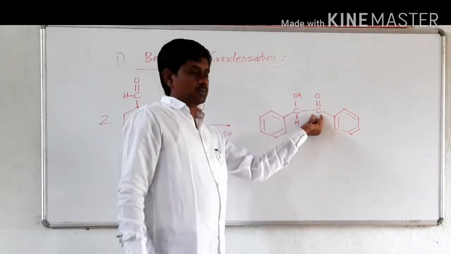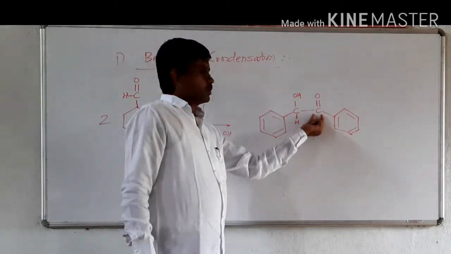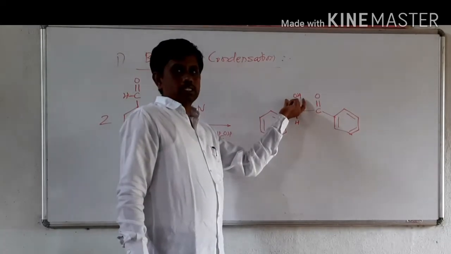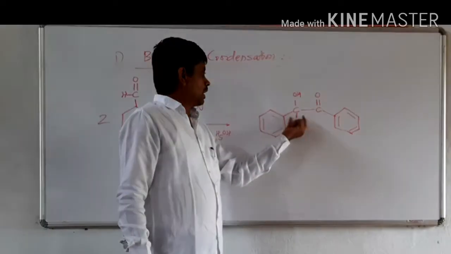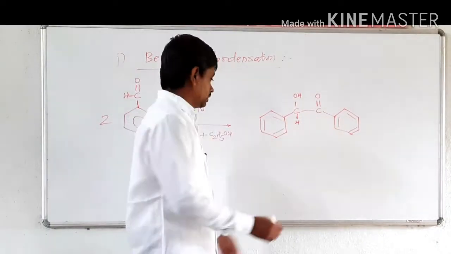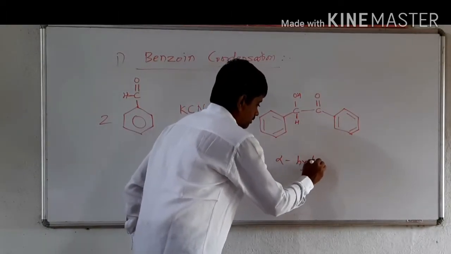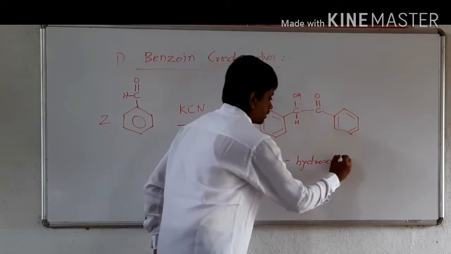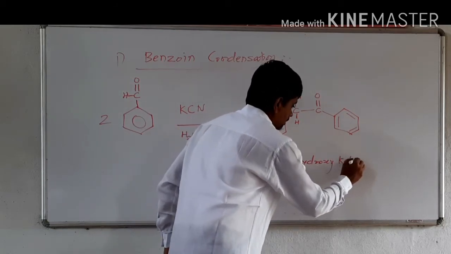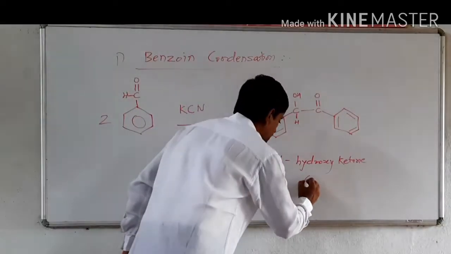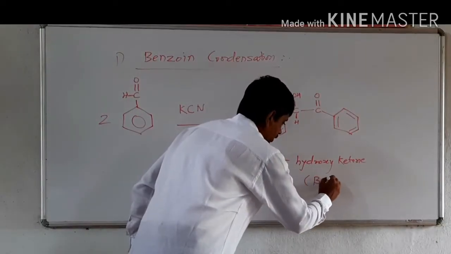Here, in the ketone group numbering, the carbon next to it is alpha, and at the alpha position there is a hydroxy group, OH. This alpha hydroxy ketone product is called benzoin.